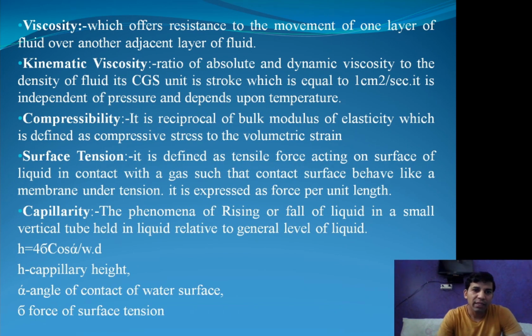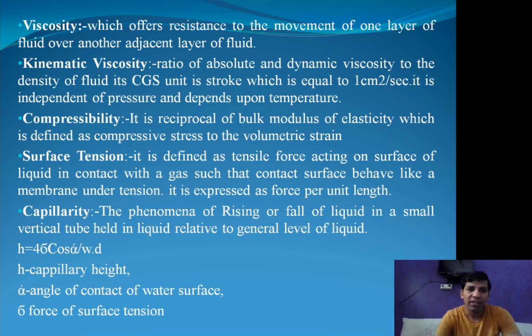Next is compressibility. So what is compressibility? It is the reciprocal of bulk modulus of elasticity. We can say that compressibility is equal to 1 by bulk modulus. And bulk modulus is defined as compressive stress to the volumetric strain. What is bulk modulus of elasticity? Bulk modulus of elasticity is equal to compressive stress to the volumetric strain.